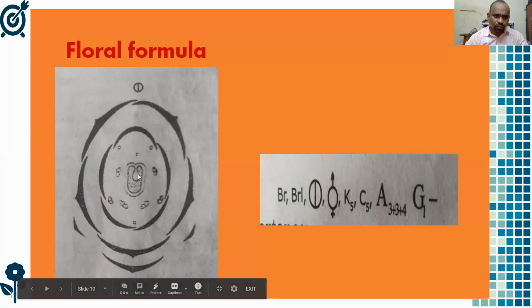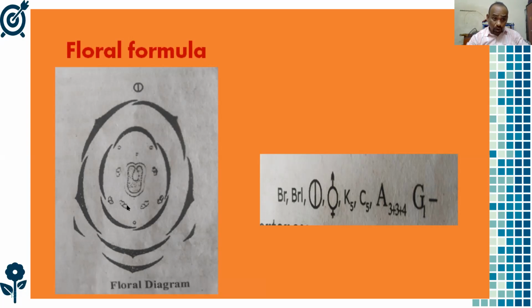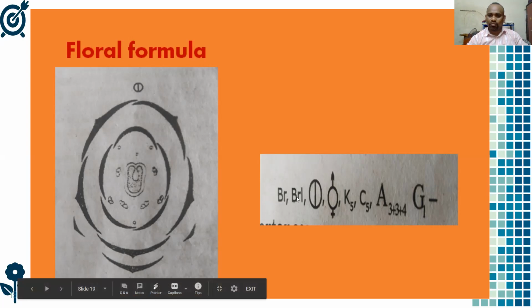Next, this one is the corolla. One is completely inner, one is completely outer, and of the remaining 3, one is outer and one is inner. Here the androecium is the stamens. These 3 are non-fertile. The remaining 3 are bigger in size and 4 are smaller in size. So this is the floral diagram. Now the floral formula.